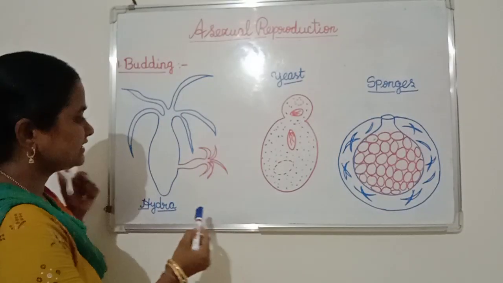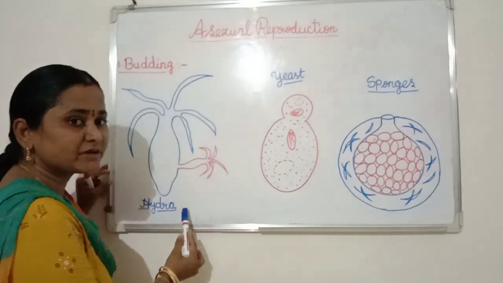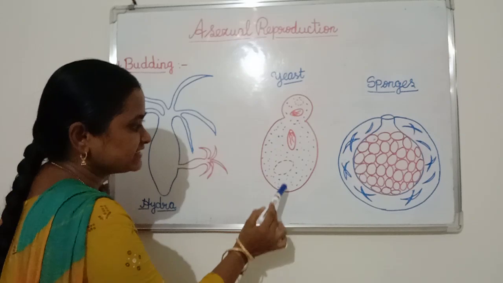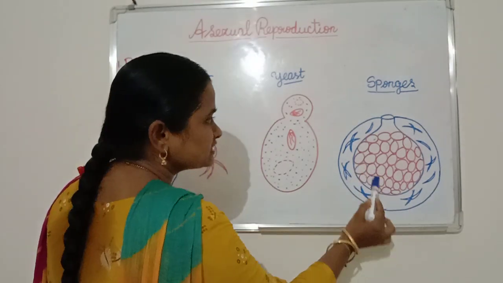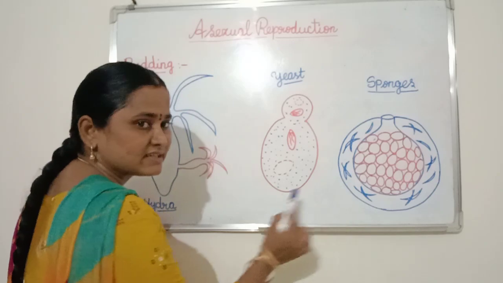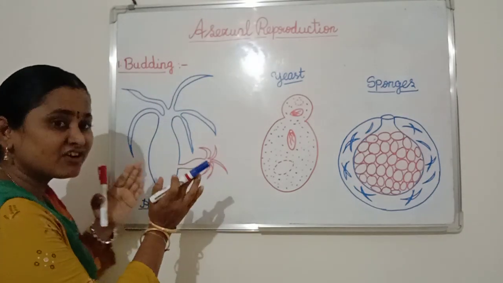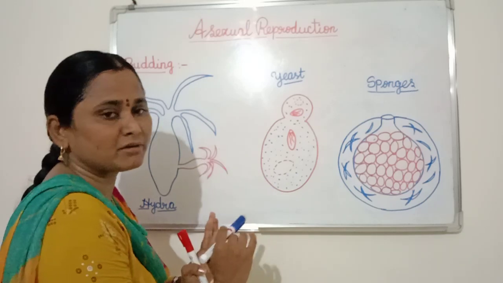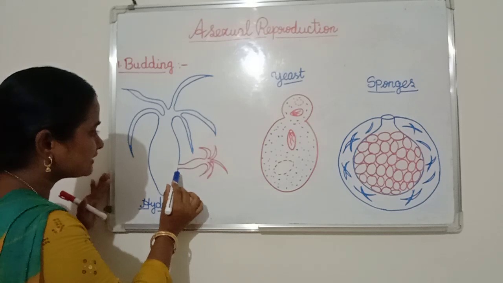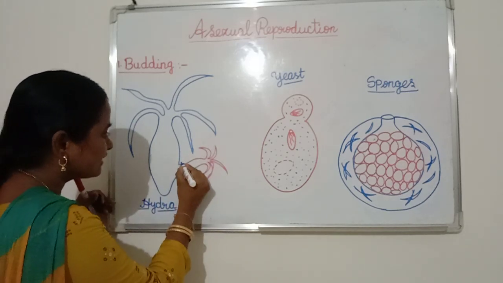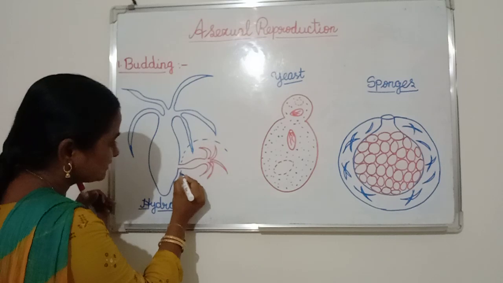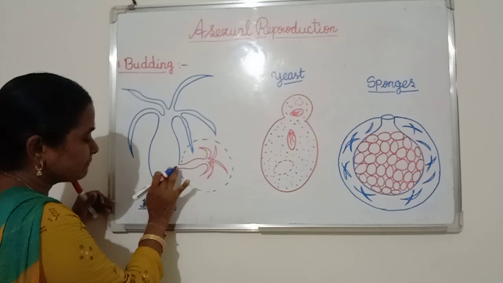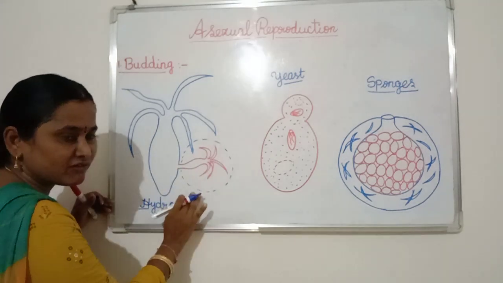Students, see here, this is the budding process in hydra. Here the budding process takes place in yeast like this. In sponges, the budding process is taking place like this. See here, the formation of a bud, whether inside the animal body or outside the animal body. In the case of hydra, the bud is formed outside the animal body. See here, this is the bud. This is the parent cell. Outside the parent cell only, new buds are formed.